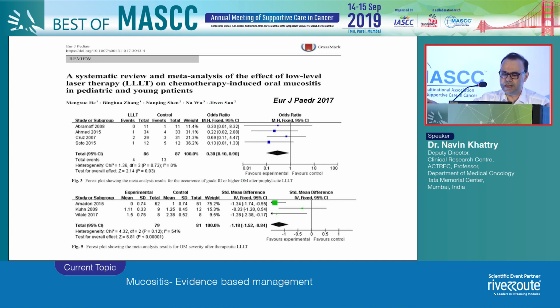There has been a systematic review on the patients who have received the helium neon laser therapy, and this is the pediatric population, the meta-analysis which was published in 2017. One can see that it was found to be effective both in decreasing the incidence of mucositis and also for the treatment of mucositis. Again, if you look, the numbers are very small.